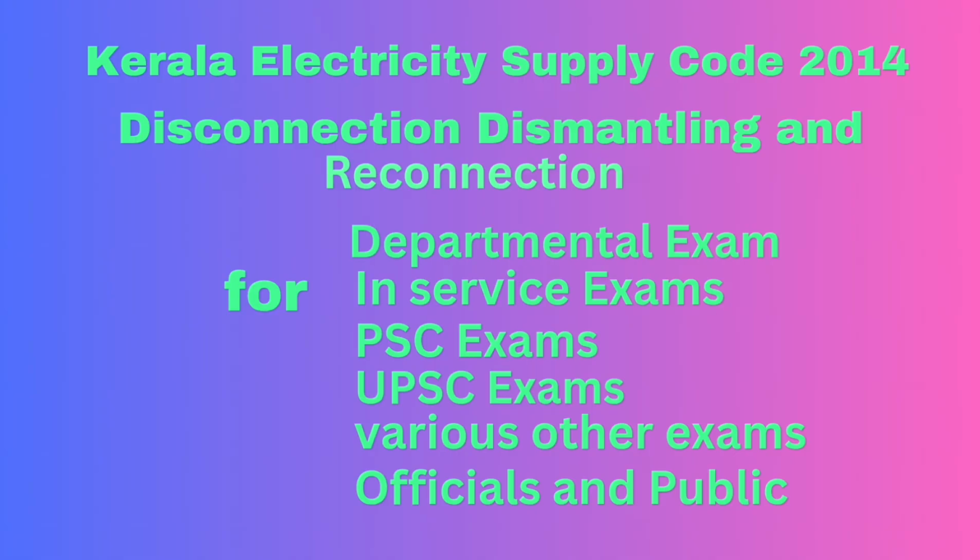Then 147. Reconnection of supply. 1. The licensee shall reconnect the service of the consumer which was disconnected under Regulation 139 within 24 hours of payment of past dues, reconnection charges and other charges as applicable for that category of consumer and after getting necessary formalities completed from the side of the consumer. Then 2. If the ground for disconnection of the consumer has been remedied, the licensee shall give reconnection within 24 hours. 3. The licensee may charge a reconnection fee as approved by the Commission.